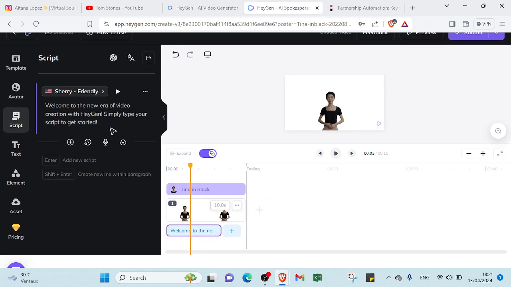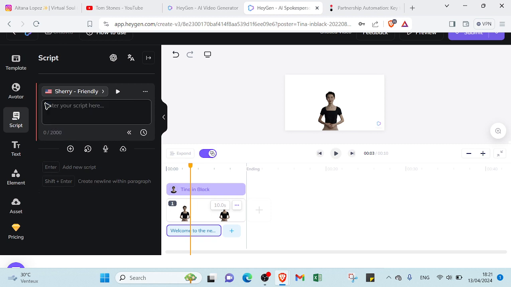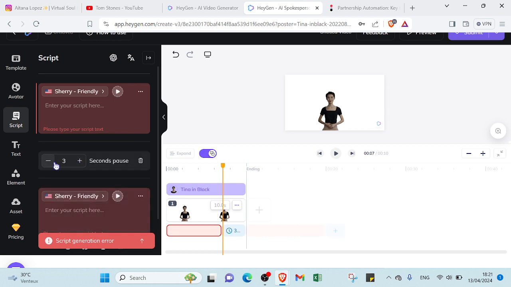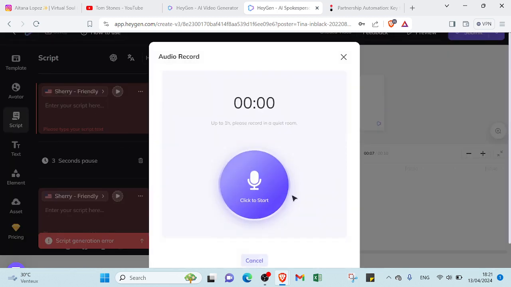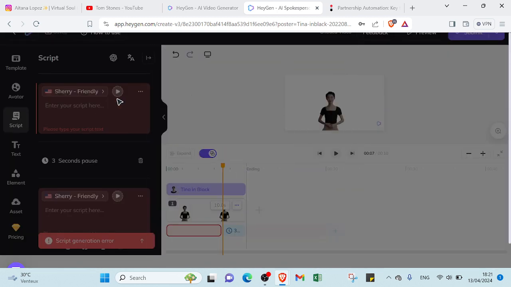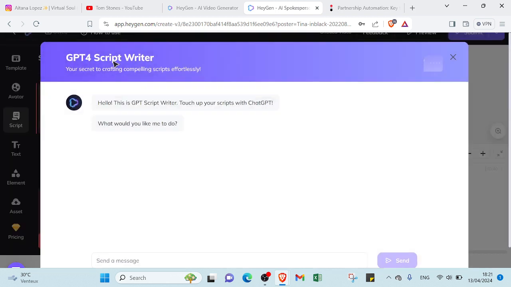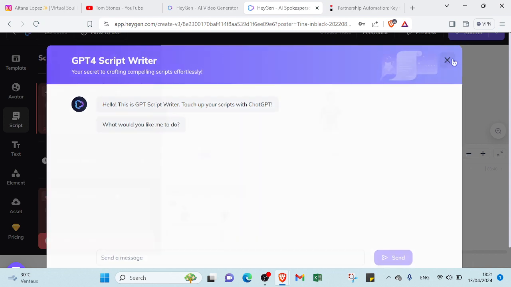And also if you want to add a script, you can delete the script and then add yours. If you want to add another one, you can add it. If you want to add a pause section, you can add it. You can make it 3 seconds, maybe less, maybe more. You can also add a recording, so you can just click here to start. And also if you want to upload audio, or if you find some difficulties writing a script, you can get help by clicking here on the topic and sending it to the GPT script writer. It will help you to create one.